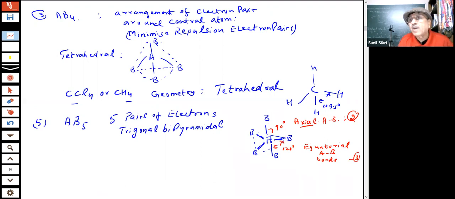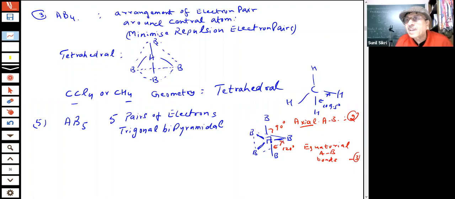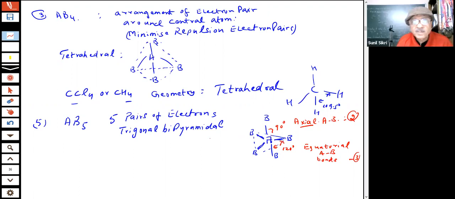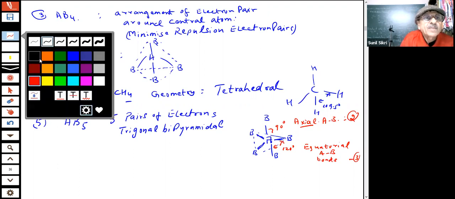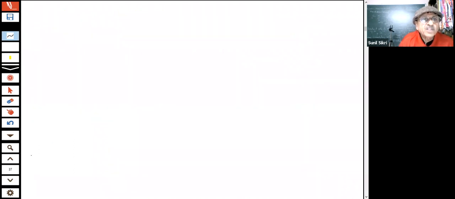Here we are showing bond pairs. Supposing instead of bond pair there is a lone pair, then what will happen? Then the shape which we will experience will become different. Lone pairs do not come in the shape, but they do come when we discuss the formation of the molecules or compounds. We will see that example. All right, we are proceeding further, students.